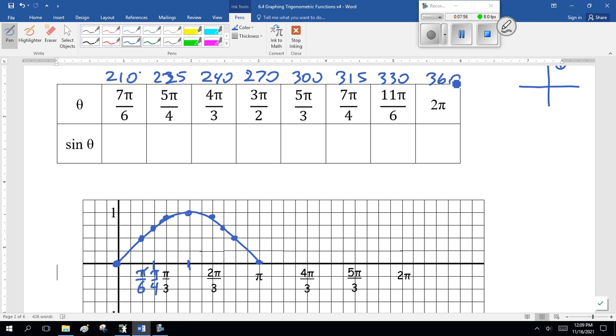Double check turning my radians into degrees. So pause the recording, double check, make certain I got that right. And then we're going on to the second quadrant. 210 degrees is down here. It should be 30. So the reference angle is 30. So sine of 30 is 1/2. But we're in the third quadrant where y is negative, so this is minus 1/2.